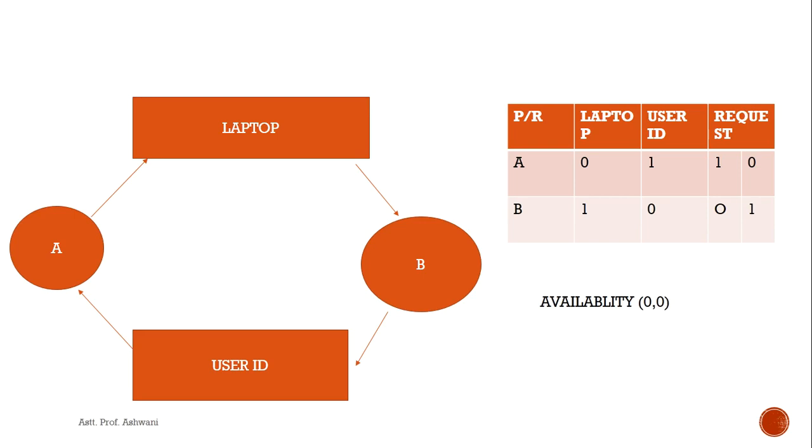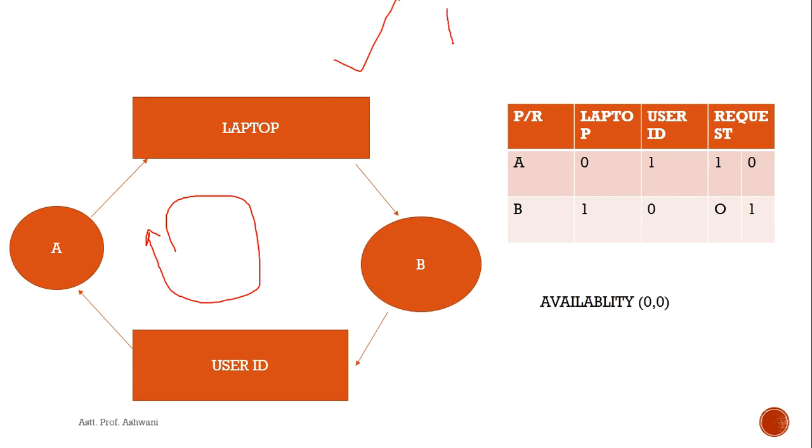Now this is a simple resource allocation graph in which we use two processes, A and B. We can say two students and two resources, laptop and user ID. So what happens? A is requesting the laptop and the laptop is assigned to process B, and process B is requesting the user ID but the user ID is allocated to A. So what happened? We find a cycle, a circular wait, which means this is in a deadlock state.